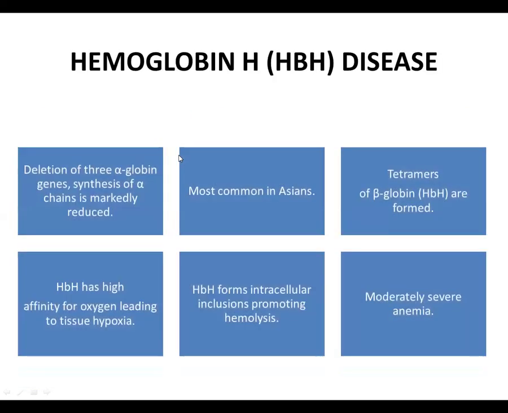In cases of hemoglobin H disease, there is deletion of three alpha globin genes. So the synthesis of alpha chains is markedly reduced. This is most common in Asians. The excess beta globin chains form tetramers, which are called hemoglobin H. Hemoglobin H has a high affinity for oxygen. Therefore, it does not release oxygen when it goes to the tissues, and this leads to tissue hypoxia. Hemoglobin H also forms intracellular inclusions, which leads to hemolysis of the RBCs and moderately severe anemia.